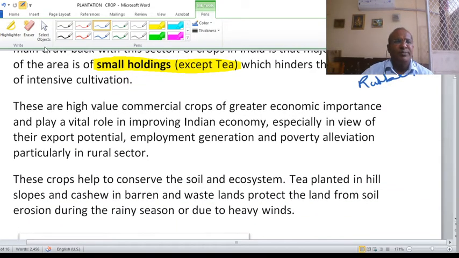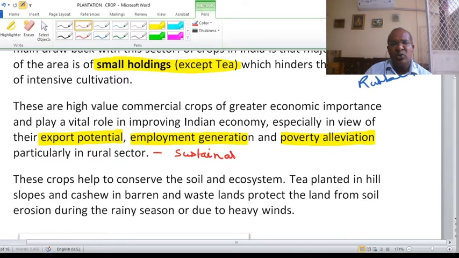These plantation crops are important from the point of view of export potential, employment generation, poverty alleviation, and also sustaining the environment in some areas.